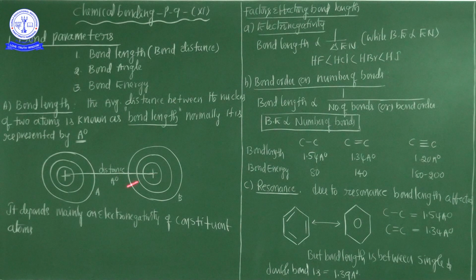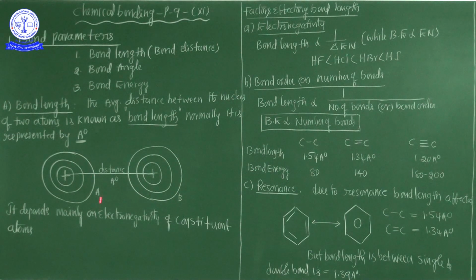Hence, both atoms move very close towards each other. At one particular distance their movement stops, because the repulsion forces between the valence electrons of A atom and B atom are more. So due to the repulsion forces, A atom and B atom stay at one particular distance. That distance is called bond distance or bond length.